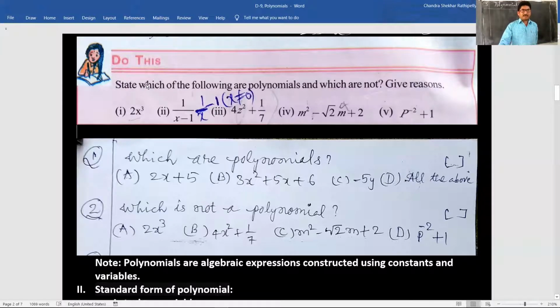Now try to give answers. State which of the following are polynomials and which are not.